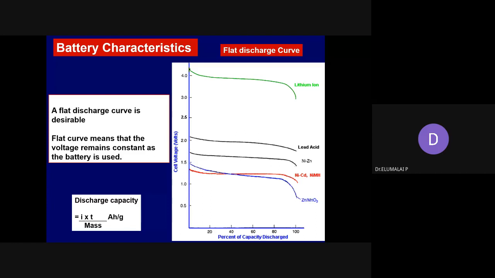What are the batteries you can name? You can identify lithium-ion battery, lead-acid battery, nickel-zinc battery, nickel-cadmium battery, nickel metal hydride battery, and zinc-carbon battery, or zinc manganese dioxide primary cell. And it is a discharge profile, because the profiles are discharged. Voltage is declining, voltage is decreasing. Among these, which discharge profile is very flat for a long time?